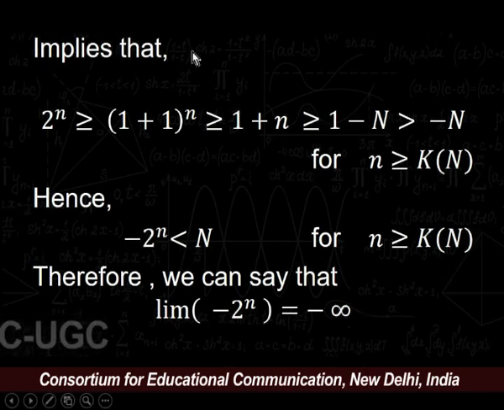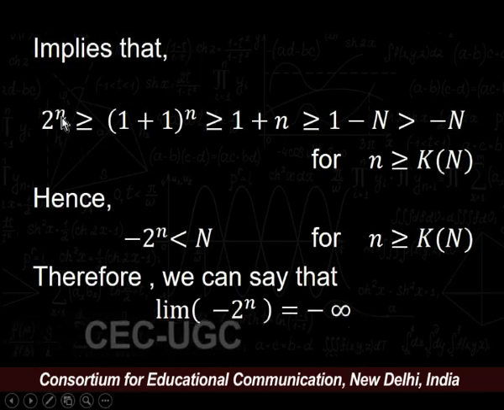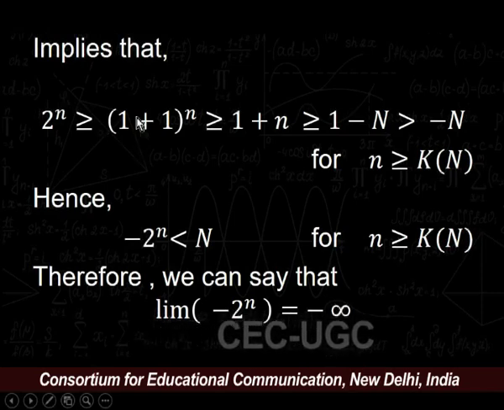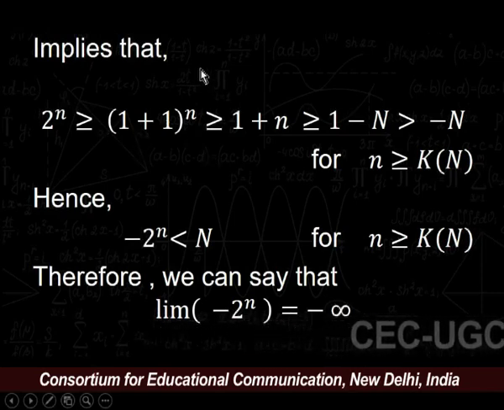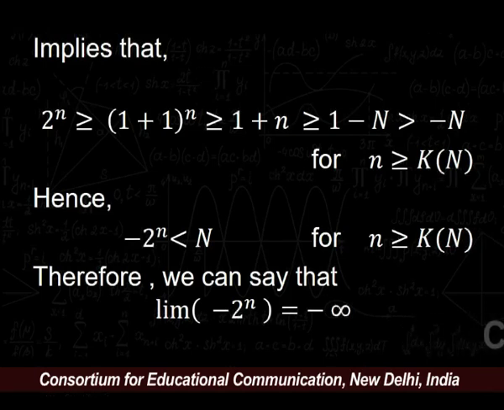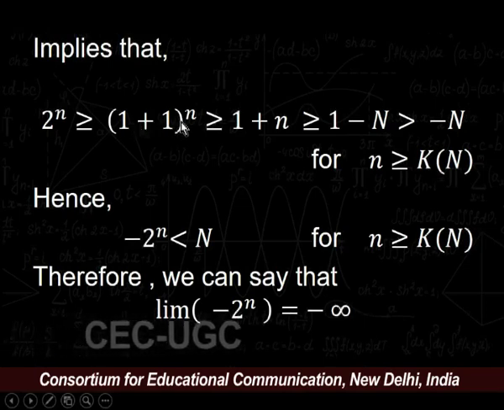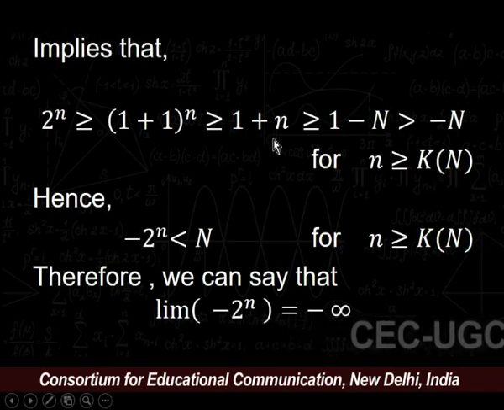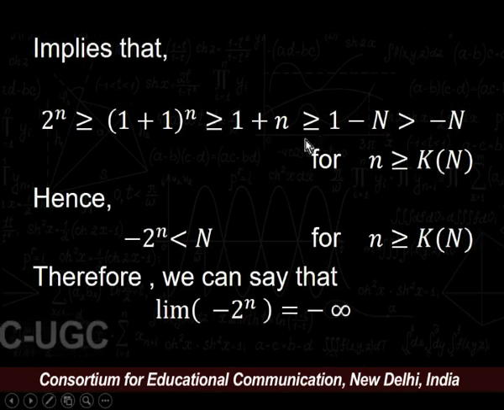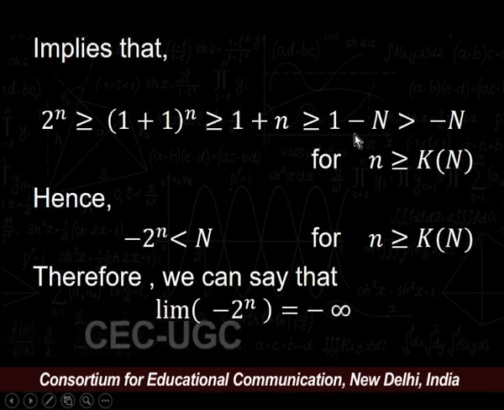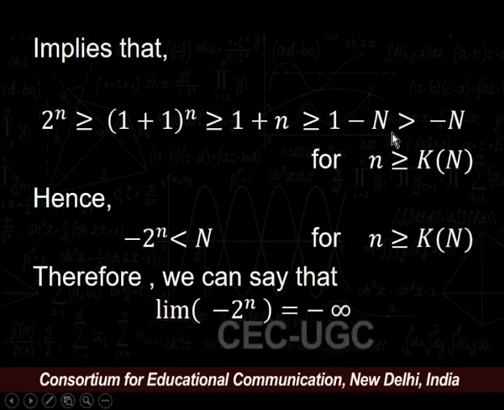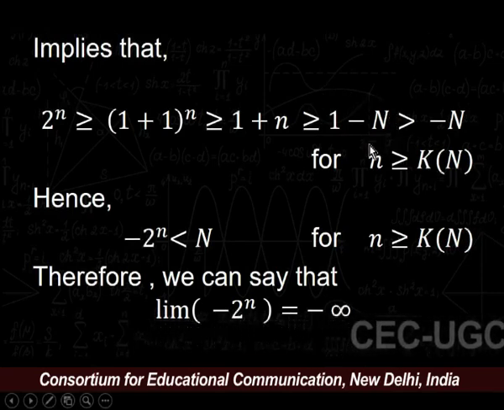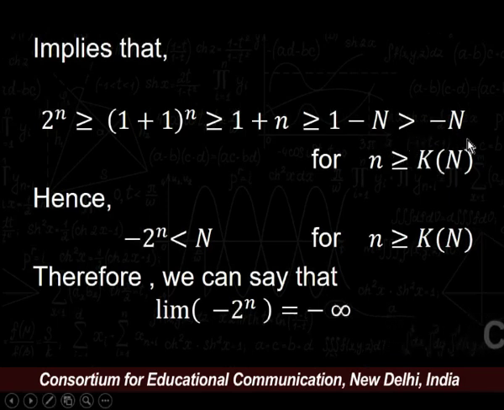Now, this implies that 2 to the power n is greater than or equal to 1 plus 1 to the power n, and by Bernoulli inequality, we can write 1 plus 1 to the power n is greater than or equal to 1 plus n, and this term is greater than 1 minus n, and we can say that 1 minus n is strictly greater than minus n.